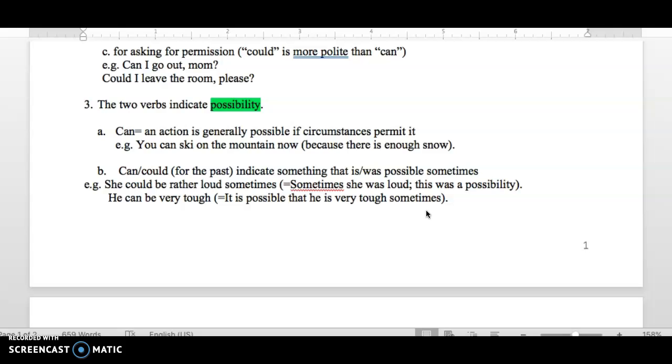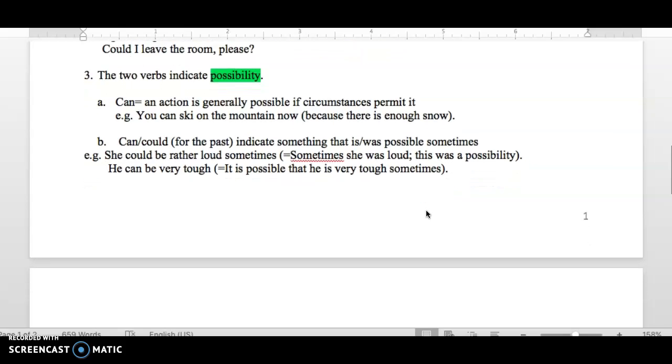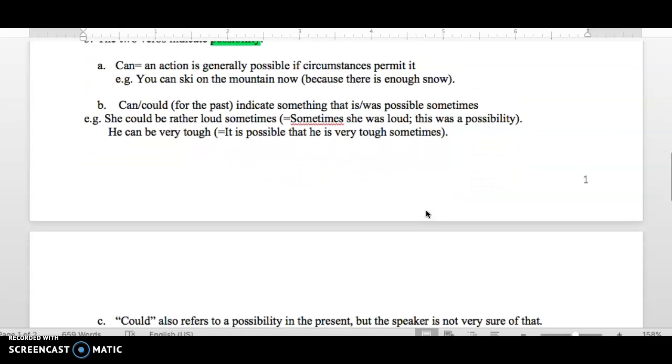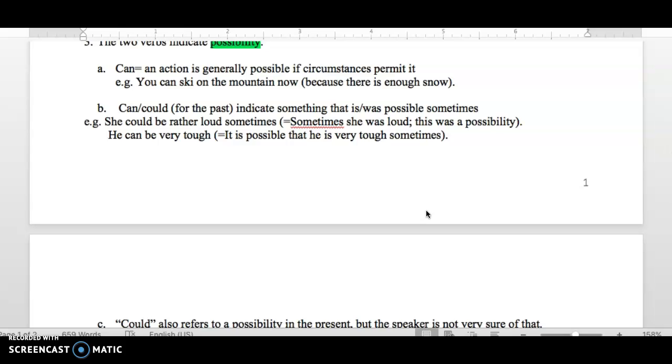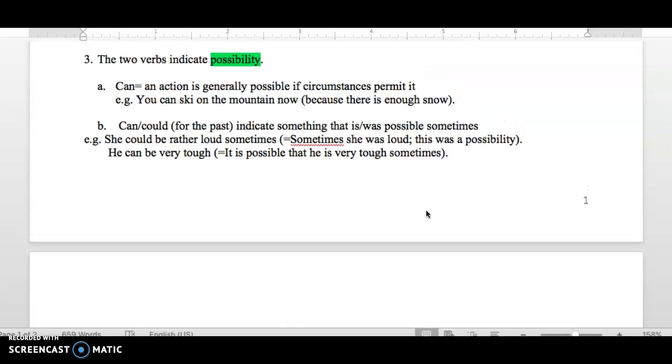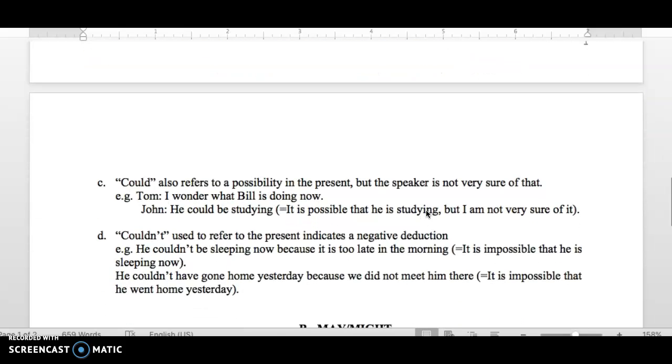Can and could in this case for the past, indicate something that is or was possible sometimes. For example, she could be rather loud sometimes, which means sometimes she was loud. This was a possibility. He can be very tough, which means it is possible that he is very tough sometimes. So again, can and could indicate something that is possible at certain times. At other times it is not possible, but at sometimes it is.